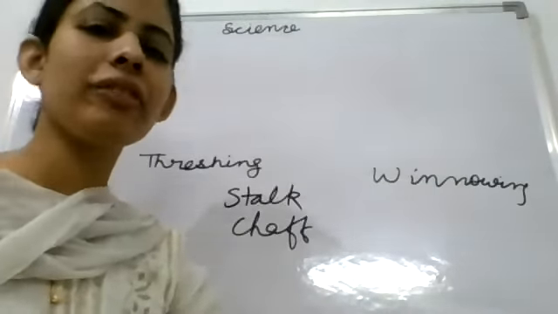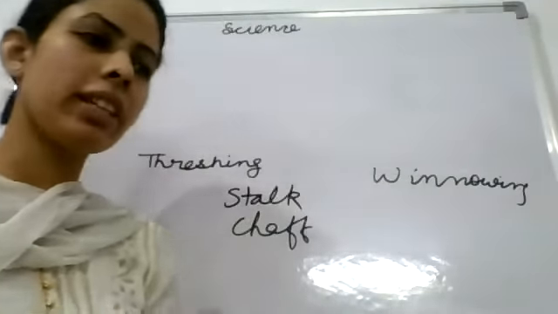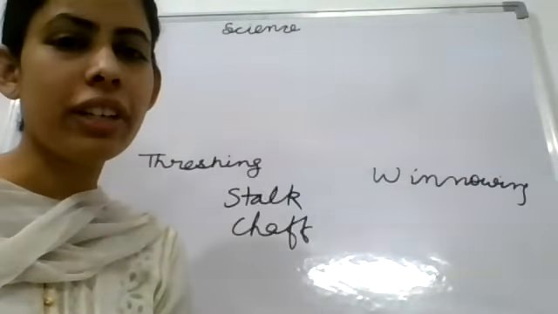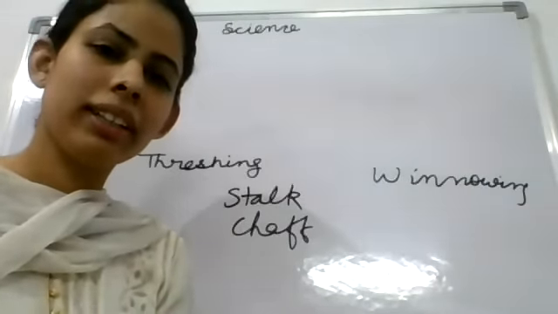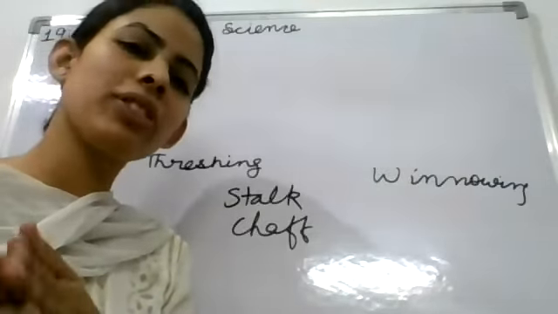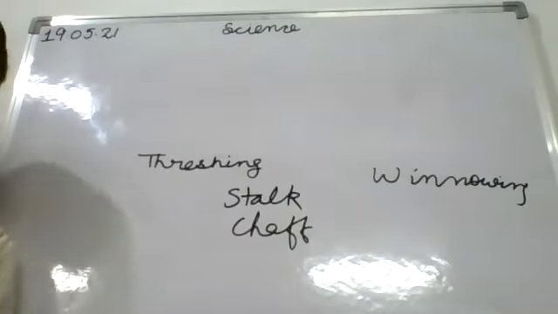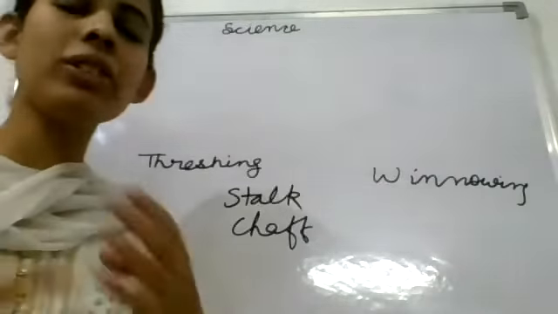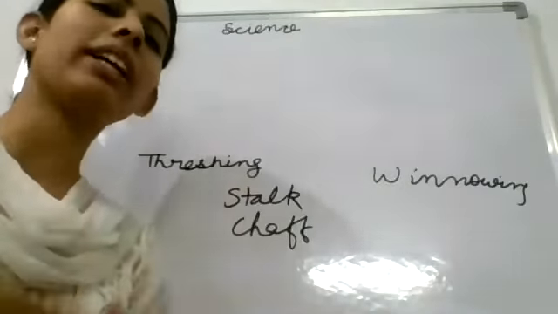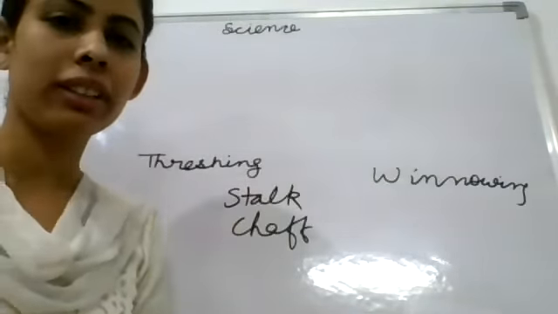Actually, if we see the different books, if we see the internet also, there are so many definitions given. I am telling you the right one. The separation of stalk from the grain is called threshing, child. If you search on it more and more, you will get more confused about it.